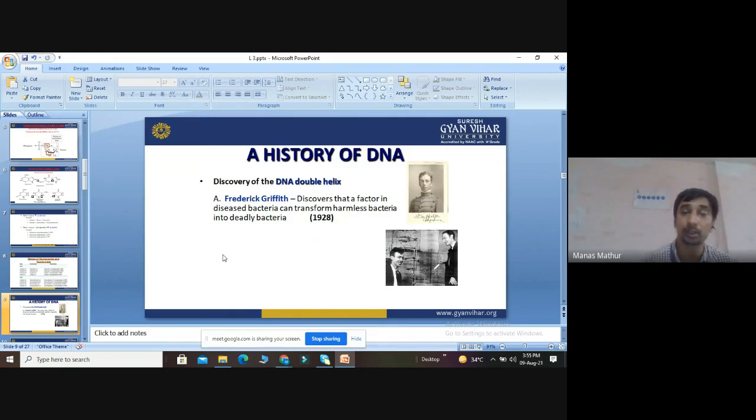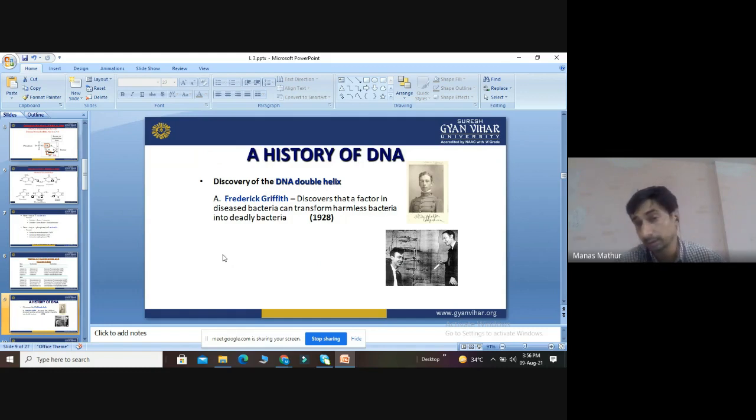Then we discuss the history of DNA. Before we study further, the history is connected. It was known that DNA has a double helical structure. One scientist, Frederick Griffith, discovered that a factor in disease-causing bacteria can transform harmless bacteria into deadly bacteria. Bacteria that are harmless can become deadly by the transformation of this DNA, which is a double helix. This statement was given by Frederick Griffith.